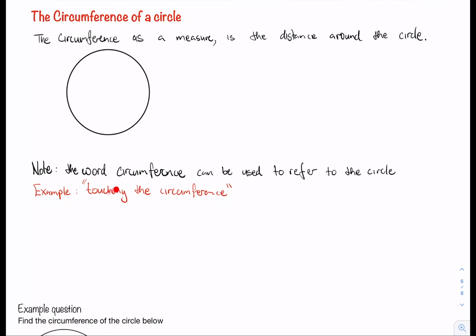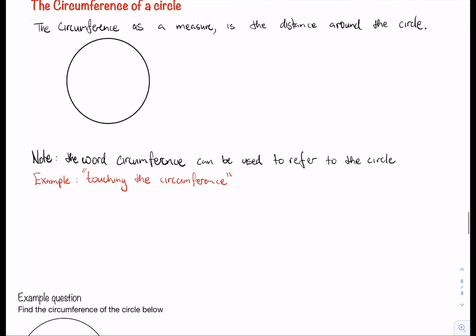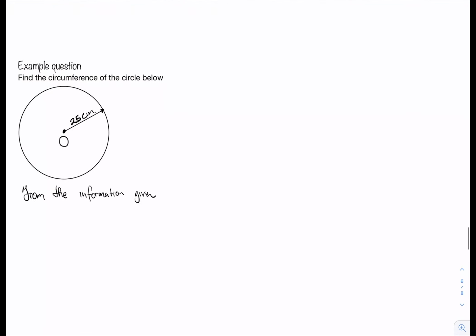The only way you can be touching the circumference is if you're touching the circle. So that's what the term touching the circumference means, not that we're touching the measure. If you hear the term touching the circumference, then obviously that is using circumference to mean circle.